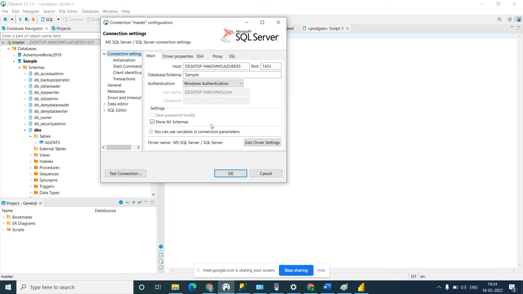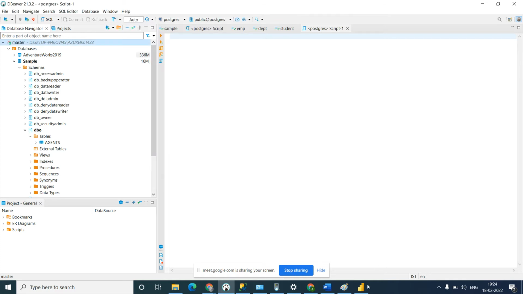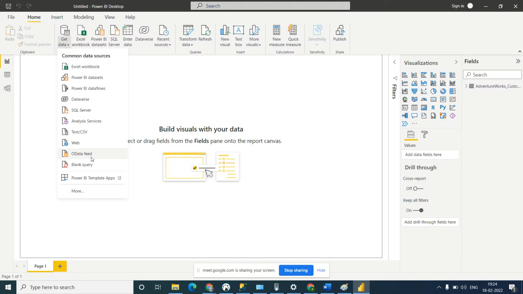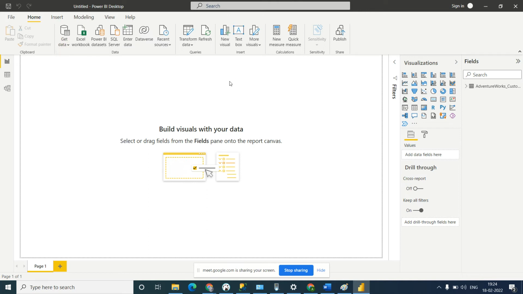So let's see now in Power BI. I am copying this host name, and the port number I will require is 1433. So let's connect. Go here. What is my online database type? That is SQL Server, Microsoft SQL Server. So only that SQL Server I will select.